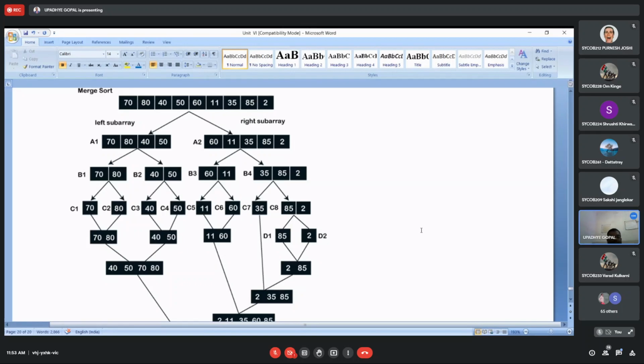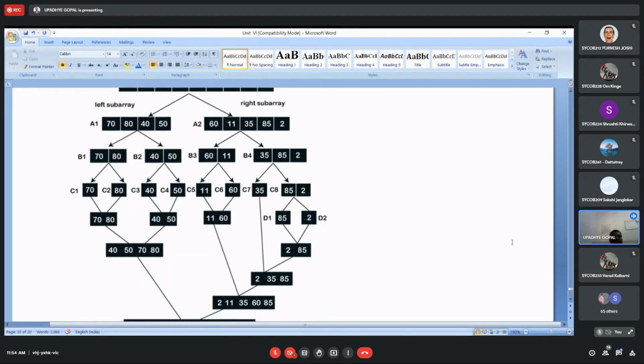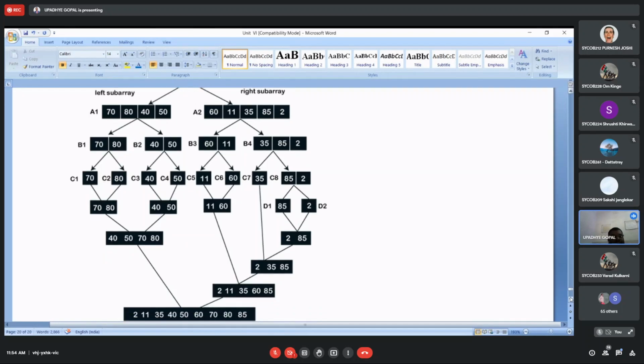Now see the diagram. At the second level we have to apply conquer, and for that the method is compare and swap. For merging 70, 80, 40, 50, we have to check the values, and with that the positions have to be changed. So who will be at the first position? 40, then 50, then 70 and then 80. When you merge 70 and 80 with 40 and 50, you can see that 40, 50, 70, 80 will be in ascending order after merging. That means conquer. Next.